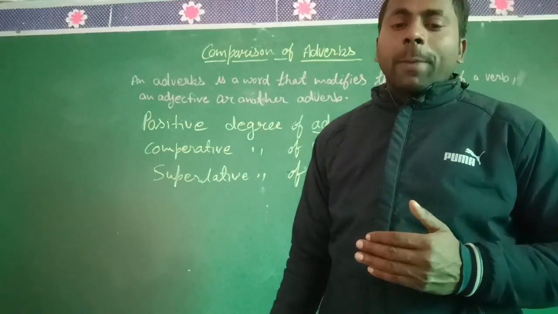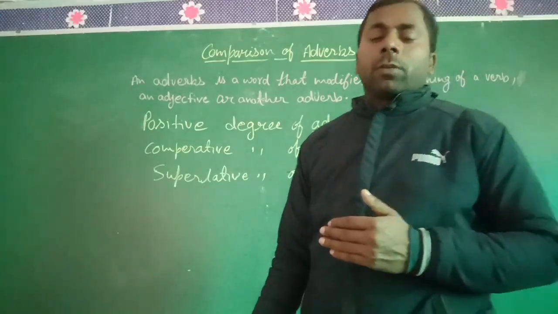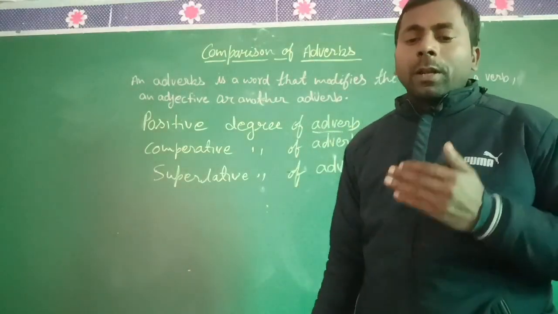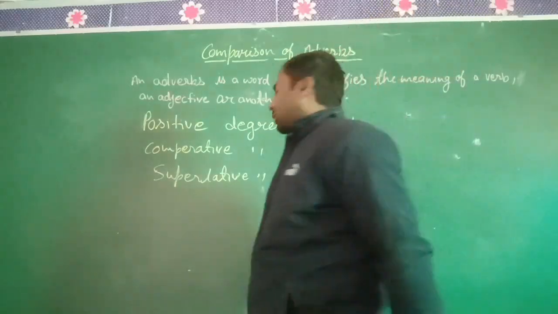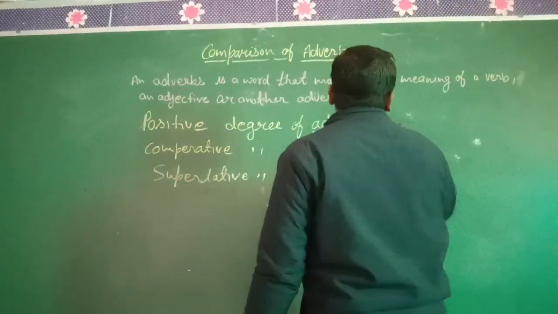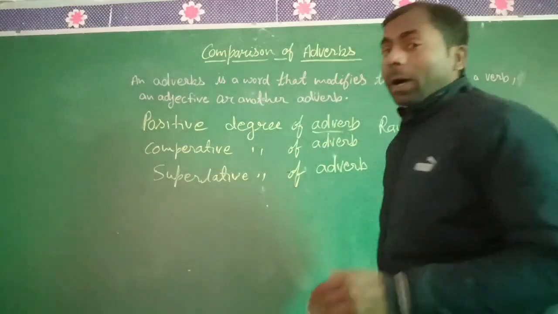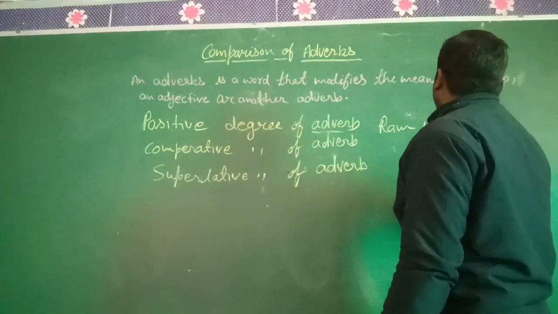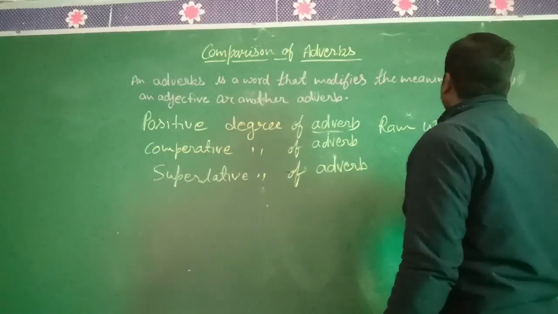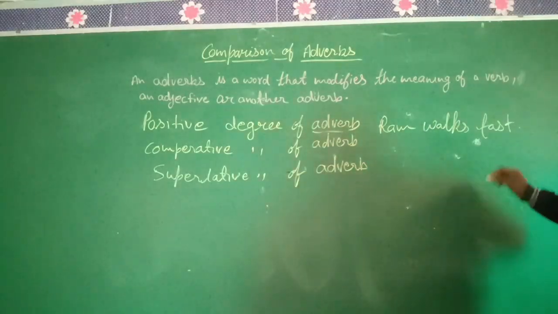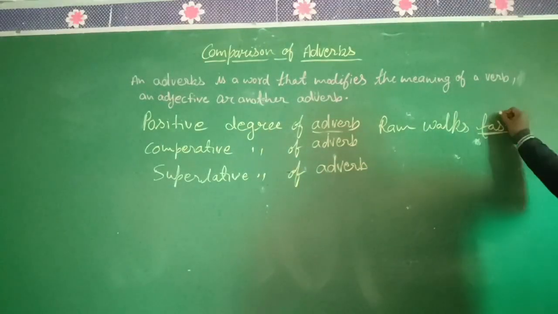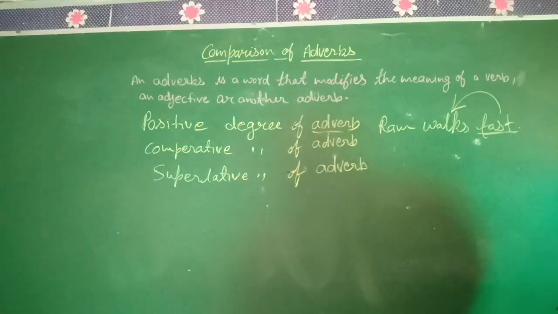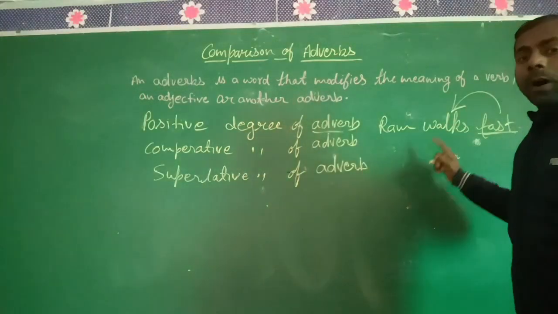First we talk about the positive degree. Take a simple example: Ram walks fast. Here the word fast is an adverb that tells us more about the verb walks.